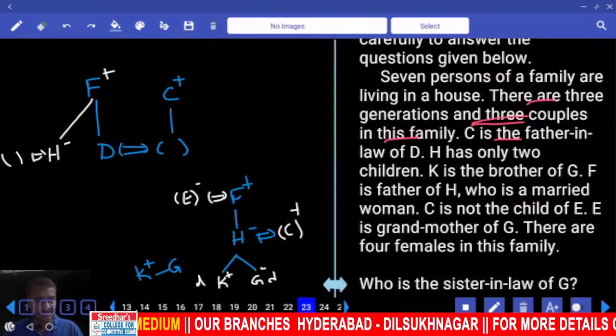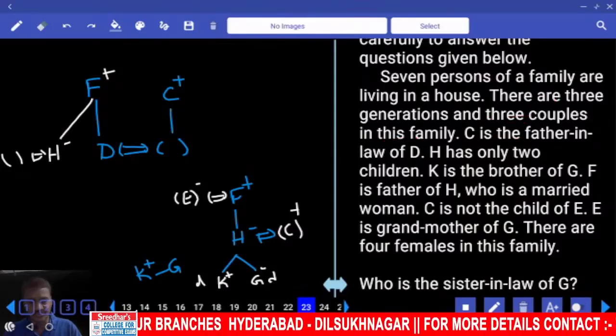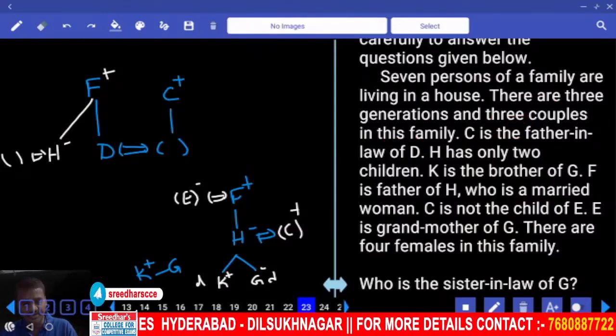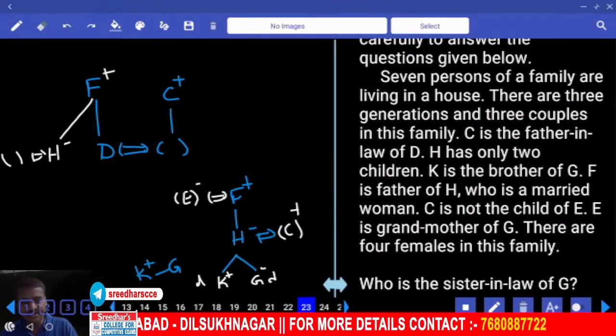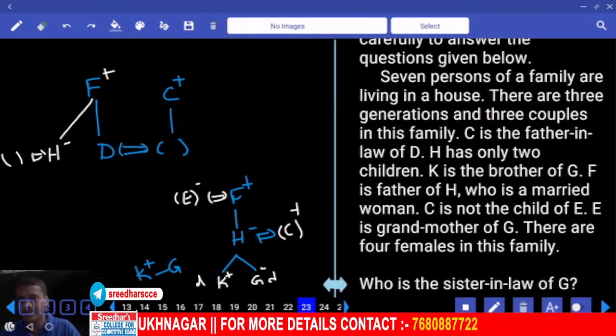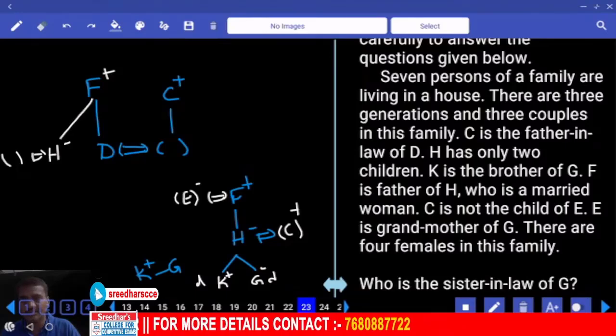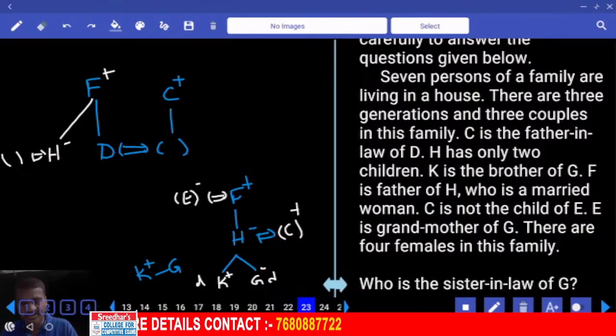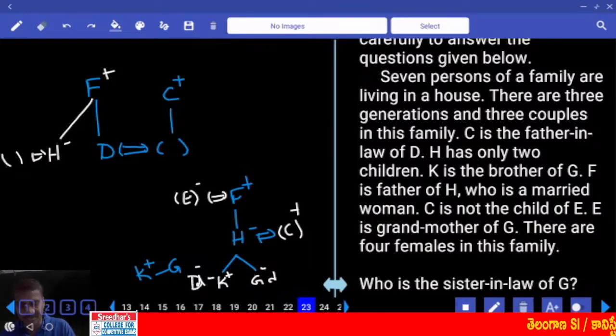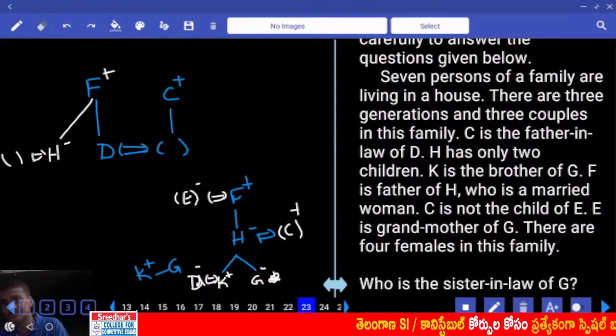And 3 couples. Now this C is the father-in-law of whom? Father-in-law of D. And father-in-law of D, then D is a male or a female? Female. Then why it is a female? Why can't it be male? Then now you need to have 4 females. 4 females means this person must be a female. Now that means D and K are married to each other. Then D and K are married, G is another female. 1, 2, 3, 4, 5, 6, 7 persons.